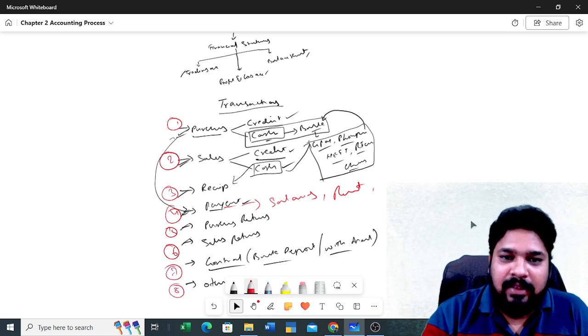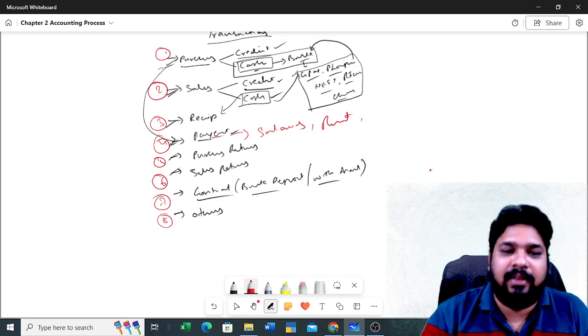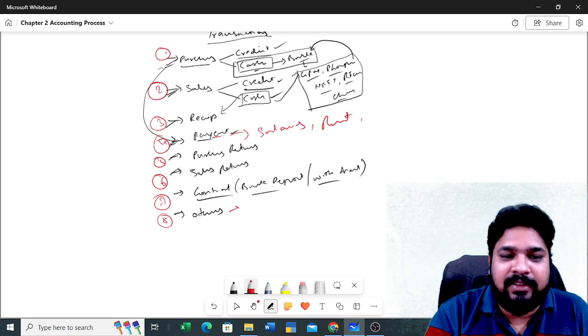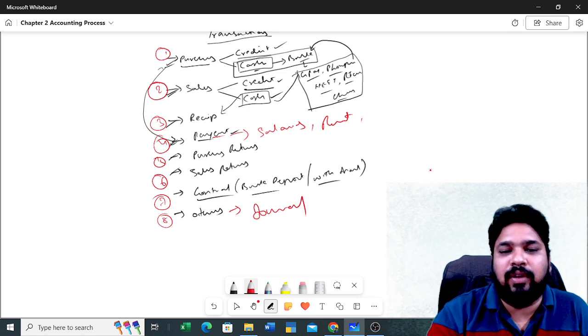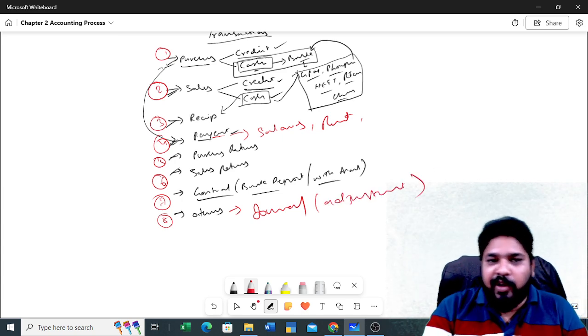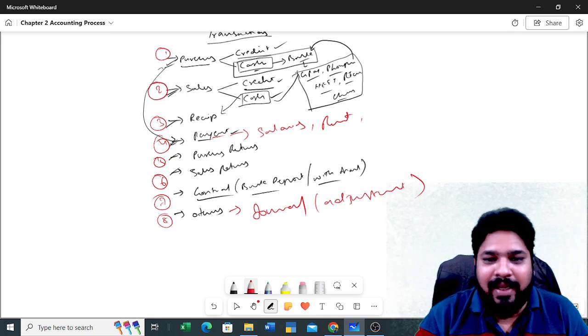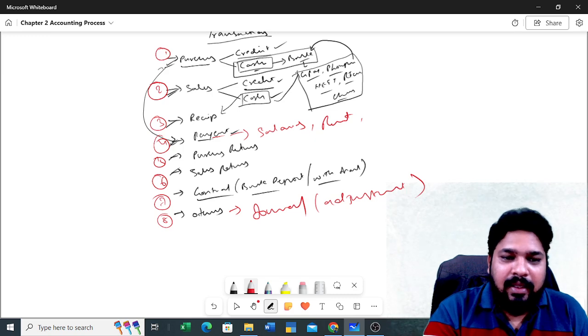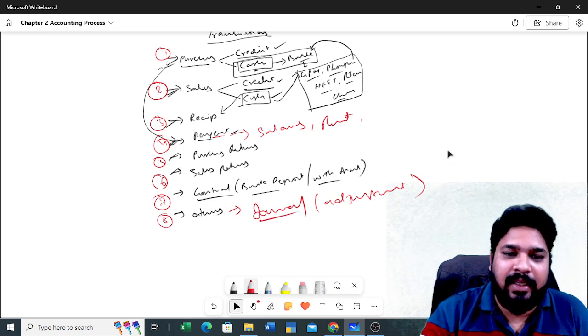These others we can call as journal transactions. Journal, so we can tell it as adjustments. Definitely we need to do the adjustments in accounts. So in that case we need to use the word journal.